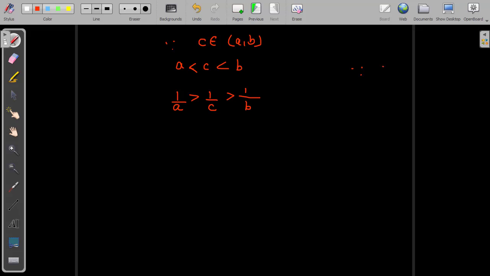So a simple example: 5 is less than 6, 6 is less than, for example, 7. This is the same as we can say here: 7 is more than 6, 6 is more than 5. This way I change it here. After that, 1 by A, which is more than 1 by C.